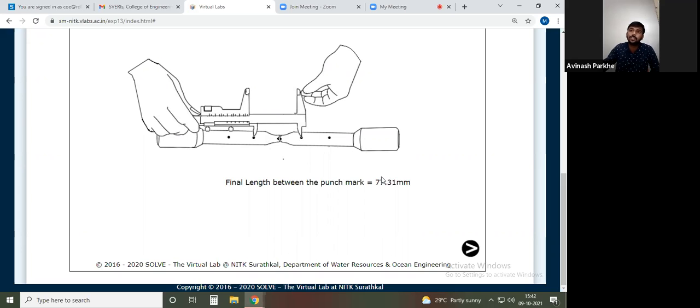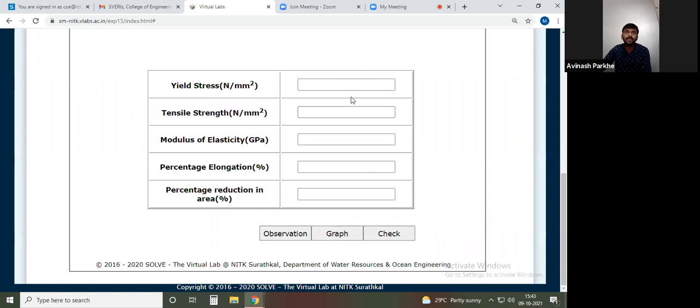But now how much is it showing? 77.31. That means there is an increase in length. And how will that distance be measured? For that purpose, punch marks are provided on the specimen. If the punch marks are not provided, we are unable to give the correct dimension, that is, the final length of the specimen. So in order to check the change in dimensions, these punch markings are very, very important.